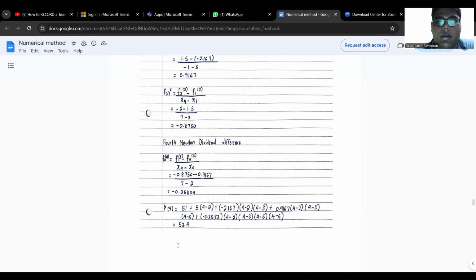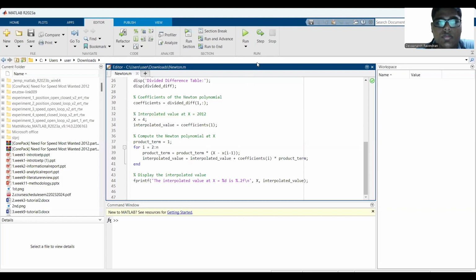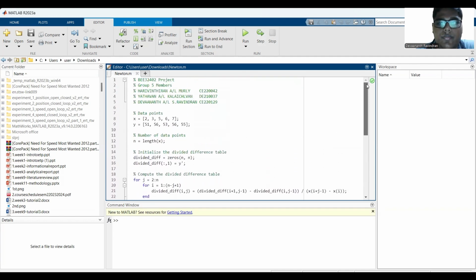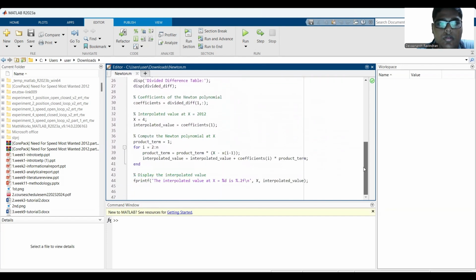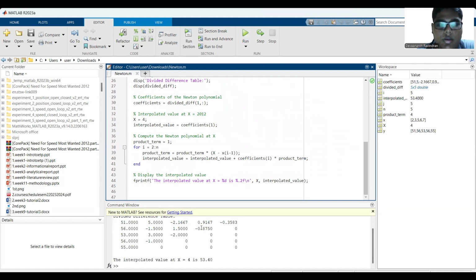Next, I'm going to share my MATLAB simulation. This is my MATLAB simulation. This is the code, and I'll run it. It is the same as the manual calculation, as you can see in the answer, and the interpolated value is 53.4. That's all from me. Thank you.